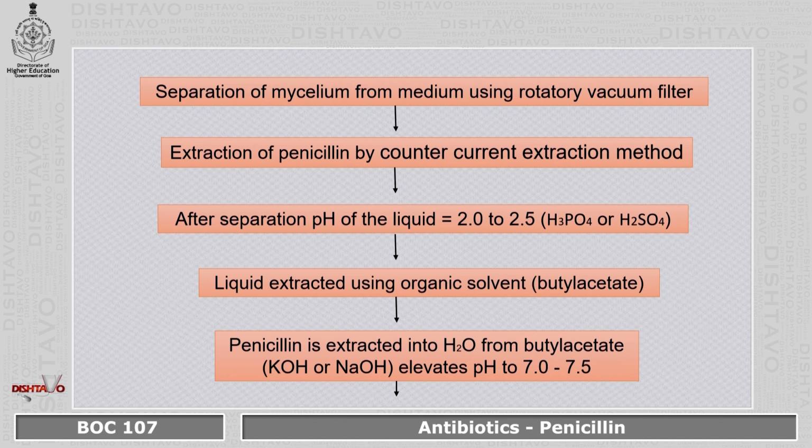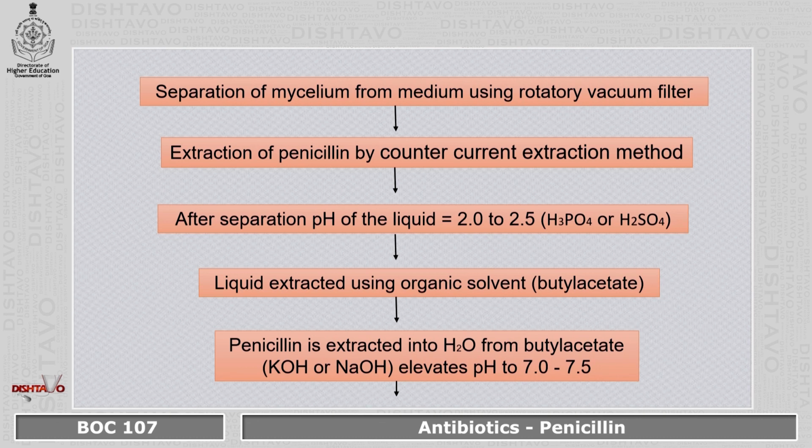First, the mycelium is separated from the medium using a rotary vacuum filter. Then the extraction of penicillin is done by the counter current extraction method. After separation, the pH of the liquid is maintained at 2 to 2.5, and this is carried out by phosphoric acid or hydrochloric acid.